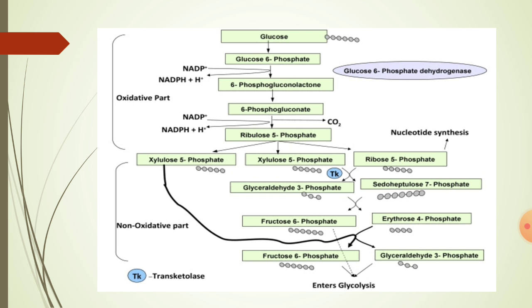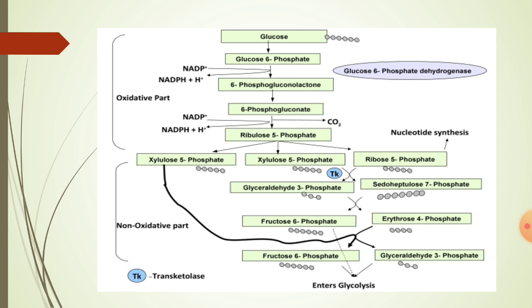Here glucose takes ATP in the presence of hexokinase enzyme and forms glucose 6-phosphate. This is the first reaction of glycolysis. From there, this glucose 6-phosphate, instead of continuing glycolysis, starts a new pathway, that is the HMP pathway. So glucose 6-phosphate is the starting molecule of the HMP pathway.